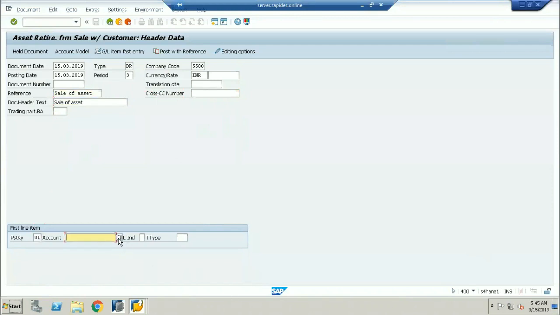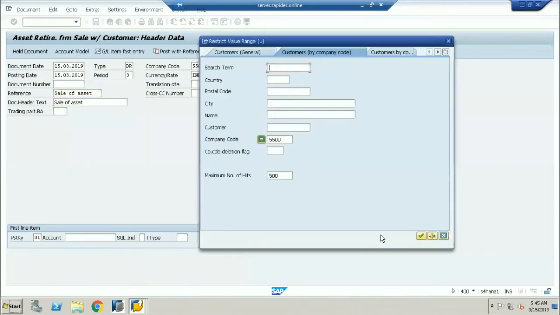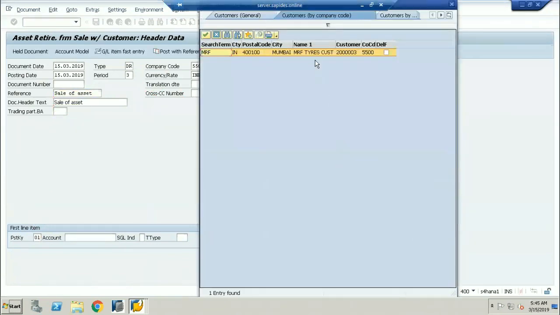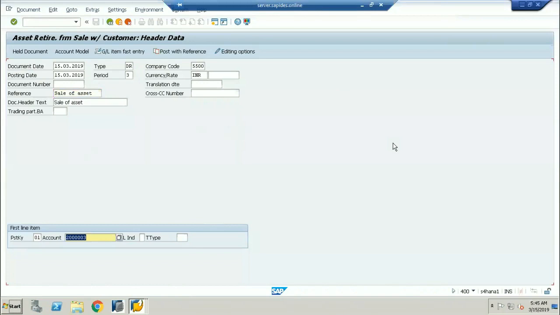Now here, which customer are you going to be taking? I'm taking the customer to whom the asset is going to be sold. The customer is going to be the debit. Why? Because we are selling the asset to a customer. The customer account will become the debit over here.